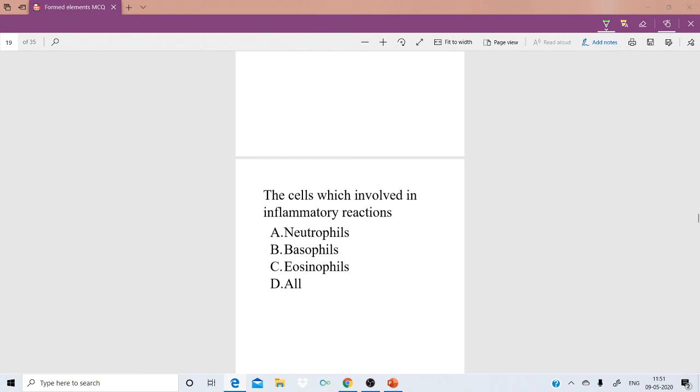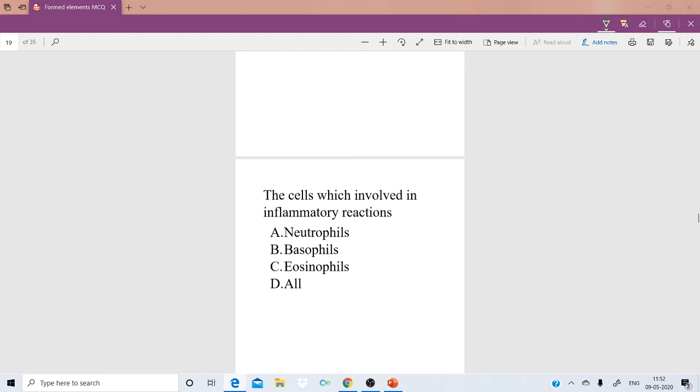See, the cells which are involved in inflammatory reactions are: option A, neutrophils; option B, basophils; option C, eosinophils; option D, all. Inflammatory reactions means what? Whenever an antigen enters into our body, the body has to show a symptom. That symptom is inflammatory reactions, like tissues showing inflammation. These inflammatory reactions show that some foreign organism has entered into our body.